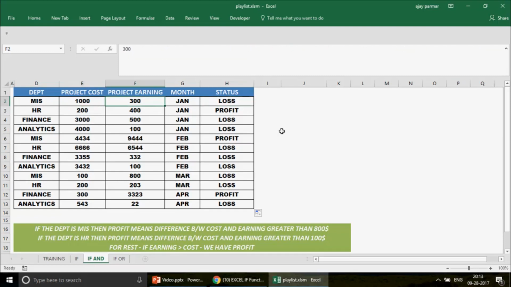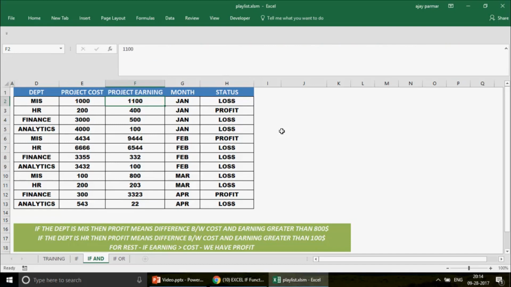Now for example, if I just write here, guys, let's say $1,100, then it is still going to be a loss for me, as you can see here, because the difference between the earning and the cost is not greater than $800. So if you write here 2,000 only, when the difference between the project earning and the cost is greater than 1,000, we get to see this as a profit. So that is something very important.